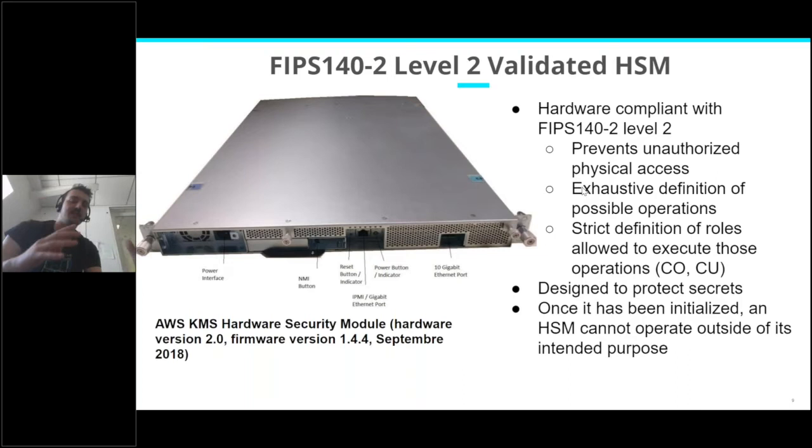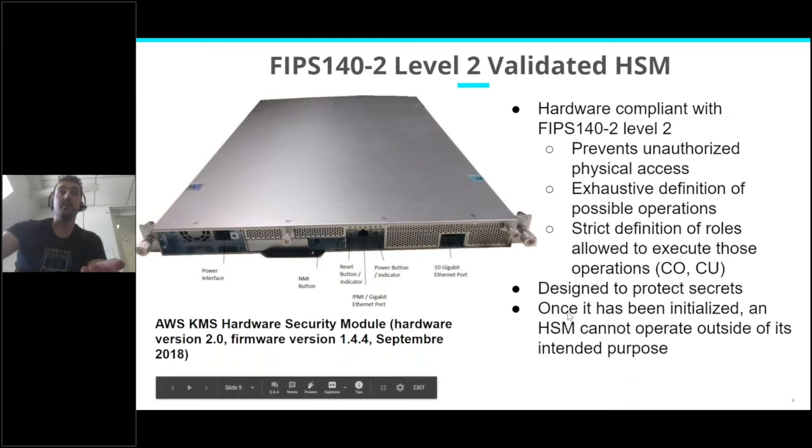When you design an HSM, you will always define all the possible operations, as well as the different roles that are authorized to do those operations. So there is an exhaustive definition of all the operations the HSM can do and who is allowed to do those operations. The roles for an HSM are generally a crypto officer, so this is the CO, or a crypto user.